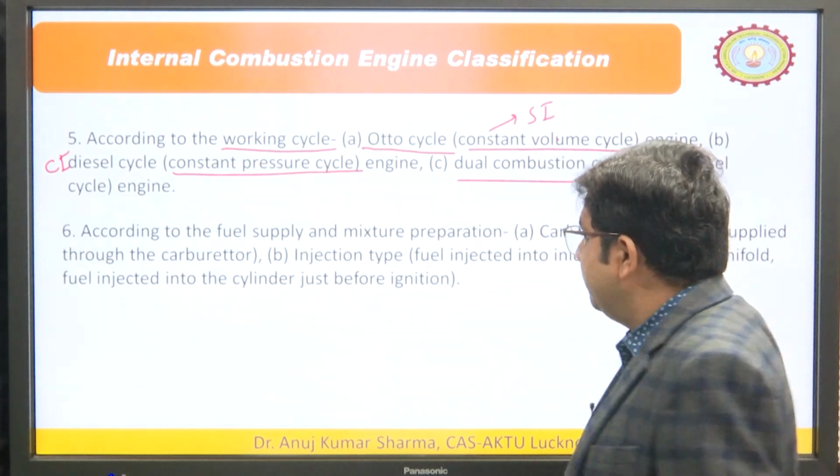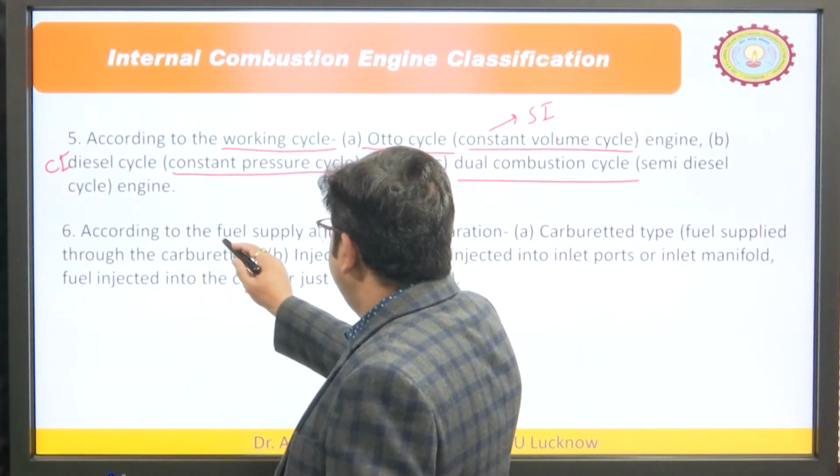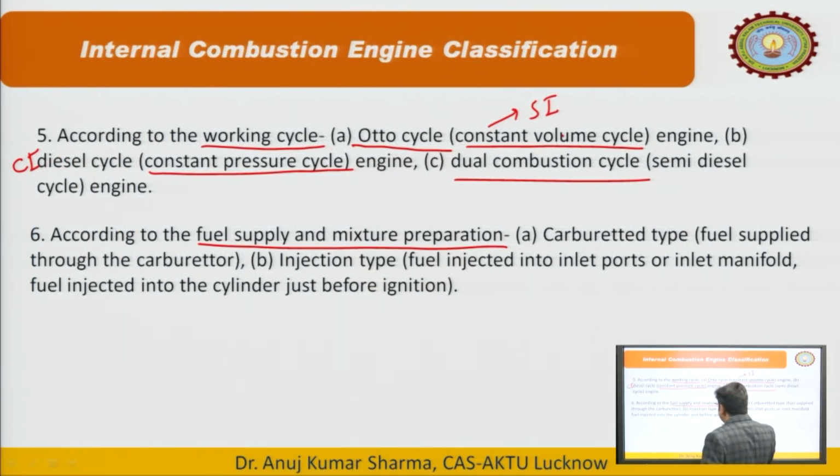Next classification is according to the fuel supply and mixture preparation. How do we supply the fuel to the engine, and what is the method of getting that mixture prepared? Generally it is the carbureted type, in which we use carburetors. The carburetor mixes the air with the fuel and then we supply it to the engine. Next is the injection type.